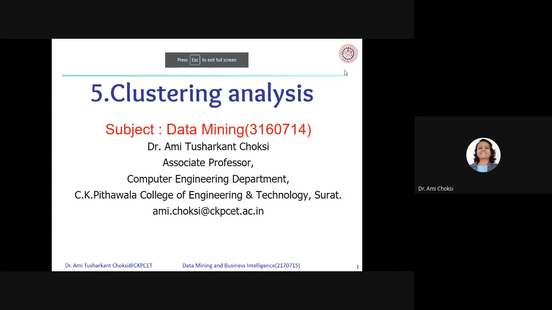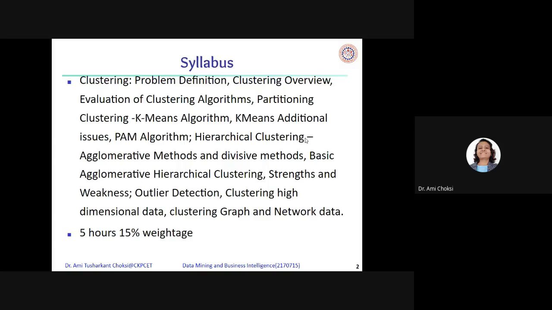Now, let us start with our chapter 5, that is clustering analysis. In our subject, that is data mining, 3160714. So these are the things which are there in the clustering analysis.